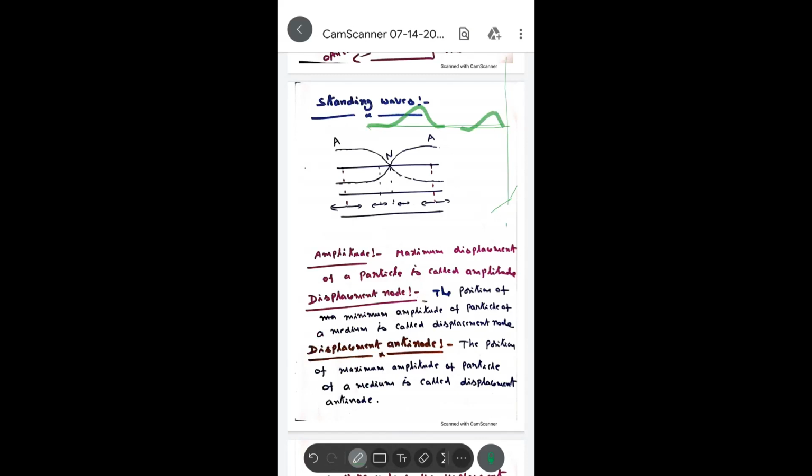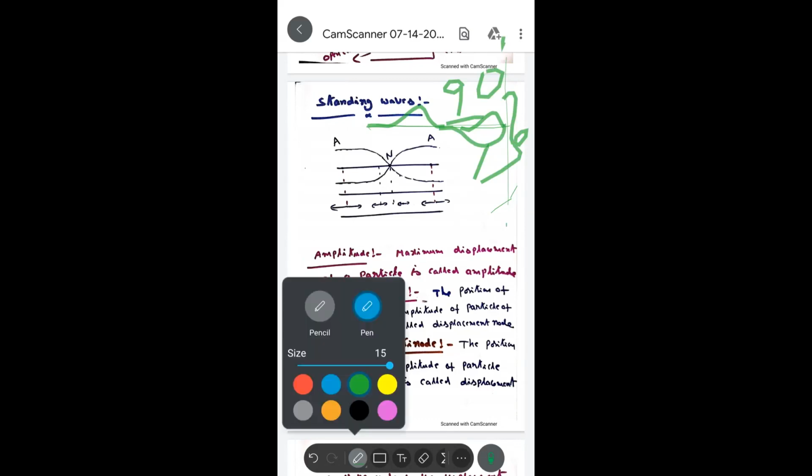It reflects as a trough. These two are out of phase. This trough is exactly opposite to the crest, so they cancel each other and the particle will have zero displacement.